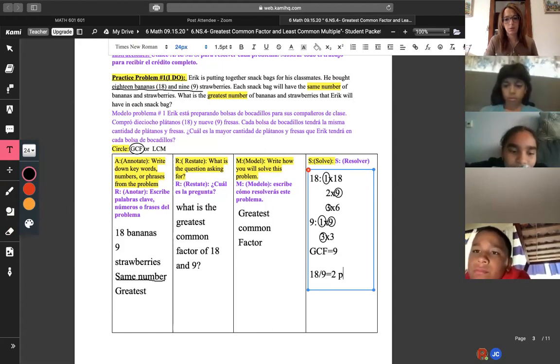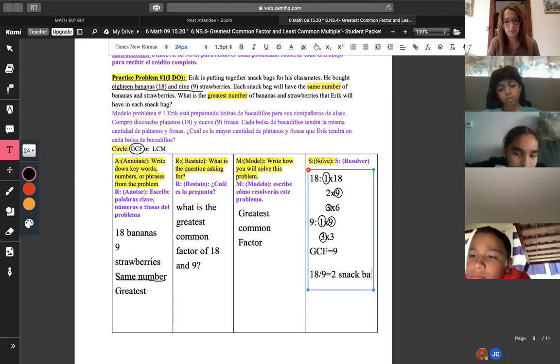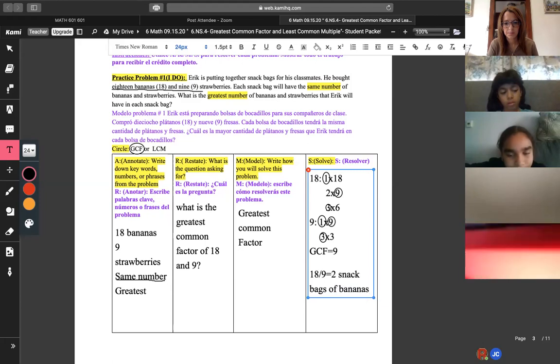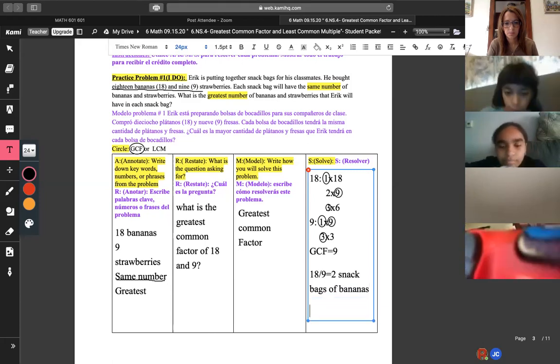2 snack bags, right? 2 snack bags. Of what? Is it the bananas or strawberries he's asking? Somebody, I heard somebody speak. I'll just write it. Bananas, right? And then we have 9 strawberries, right?